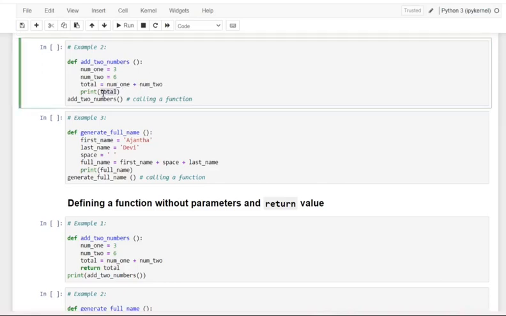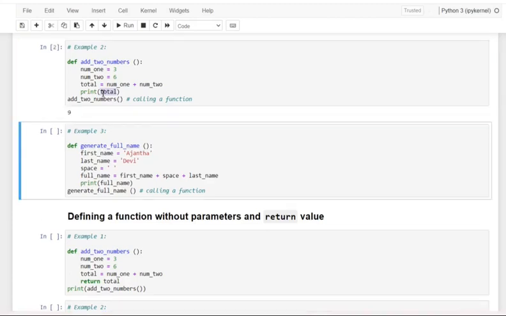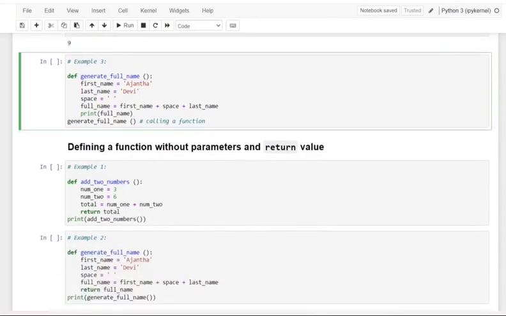And here it is not returning, it is just printing the output of the function. Okay, let me just execute it. Yeah, it's 9. You can also make use of some string values to be called. So kindly have a look at this.